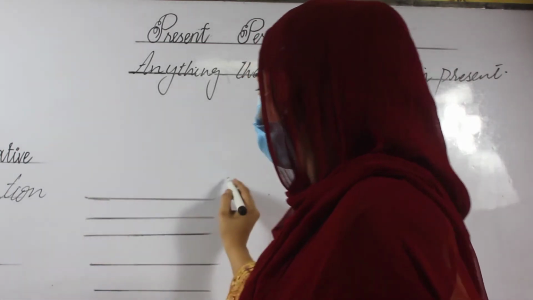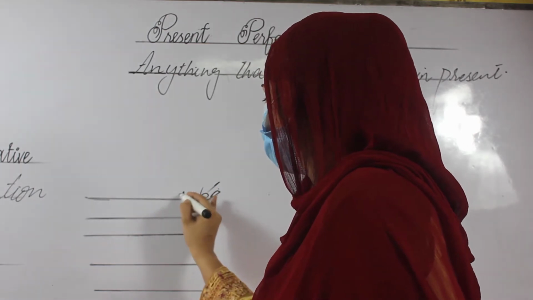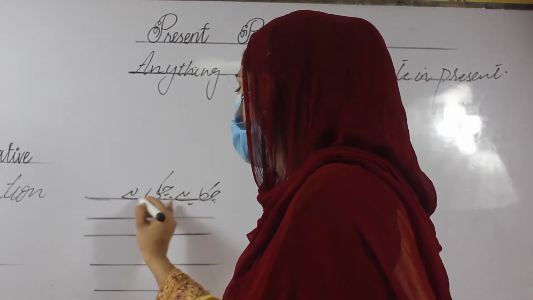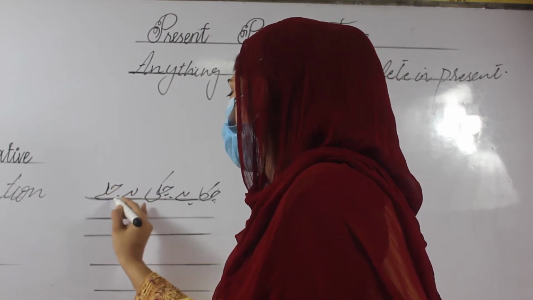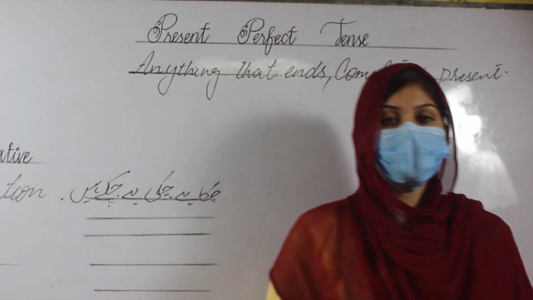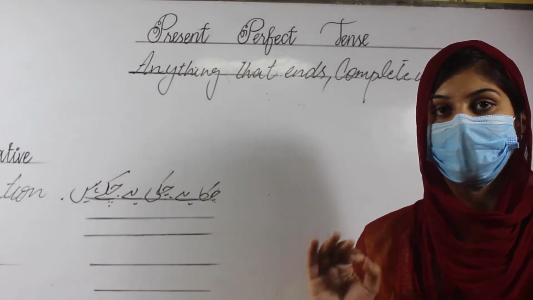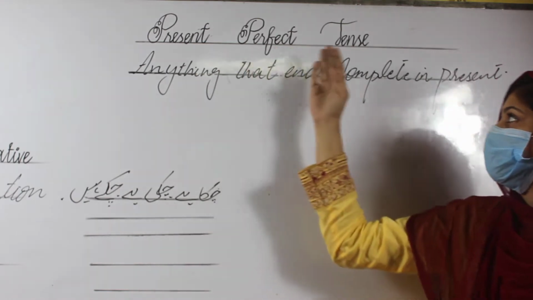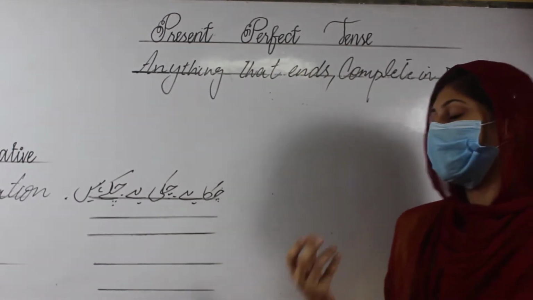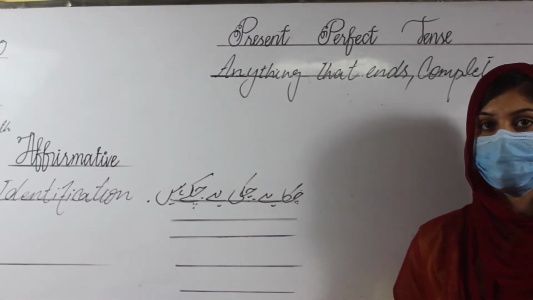The first identification is "chuka hai, chuki hai, chuke hain." The common concept is that this type of statement is the only identification for the present perfect tense, but it is a totally wrong concept. We have three types of identification for the present perfect tense.